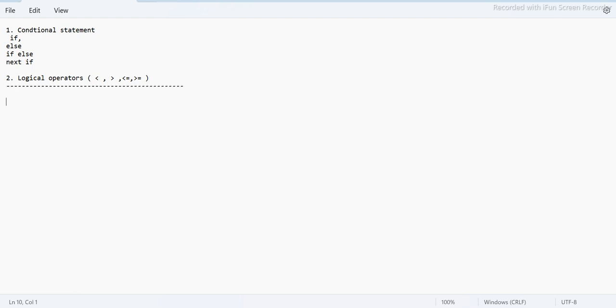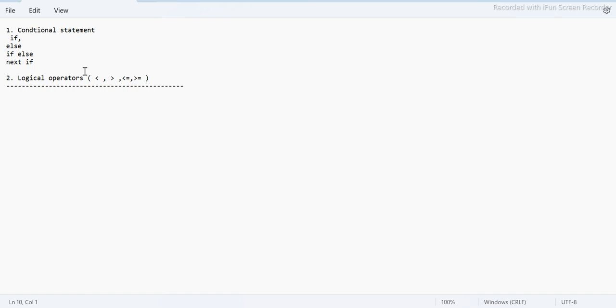So first of all, let's try to understand what a conditional statement is. As the name suggests, conditional means if one condition is satisfied, then that particular statement will get executed. If not, then the else part will get executed, right?